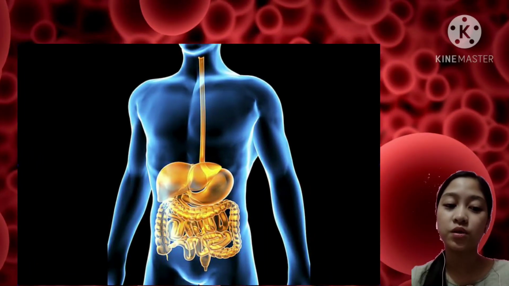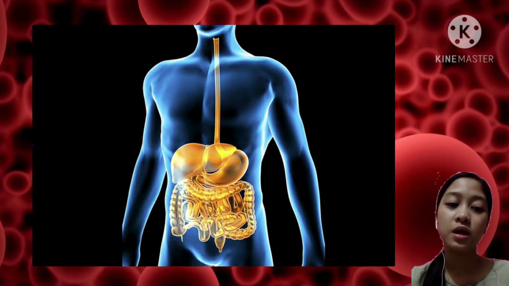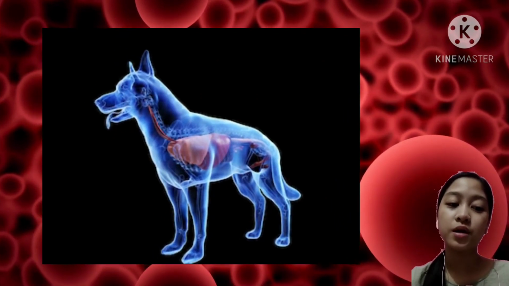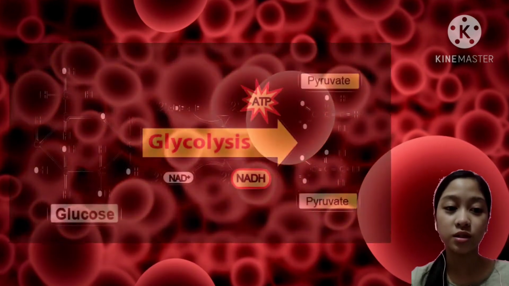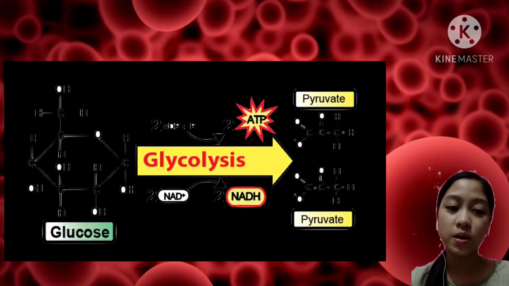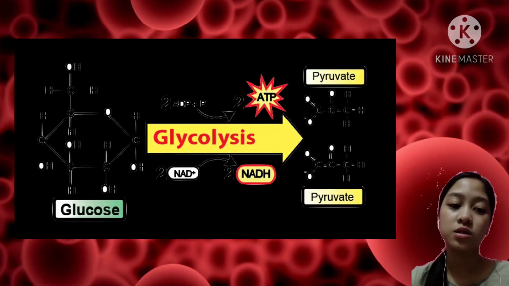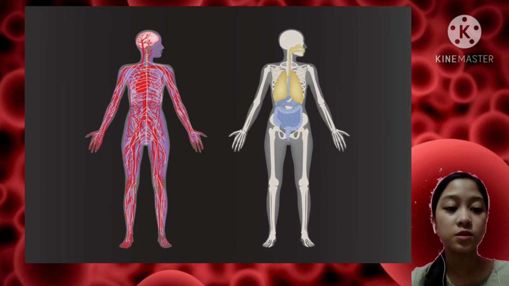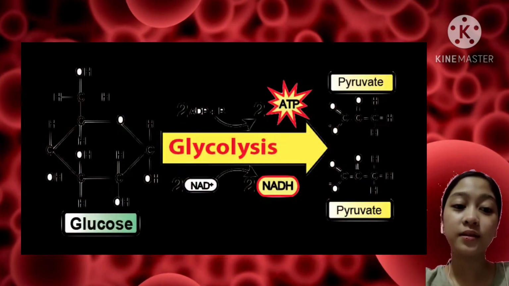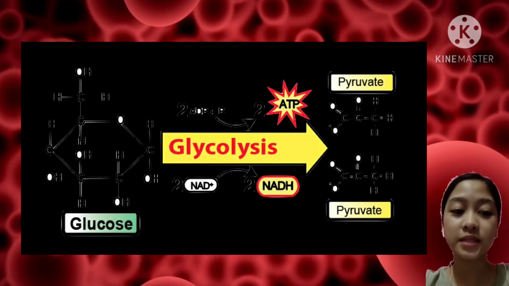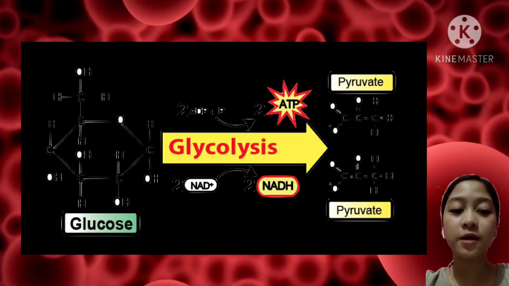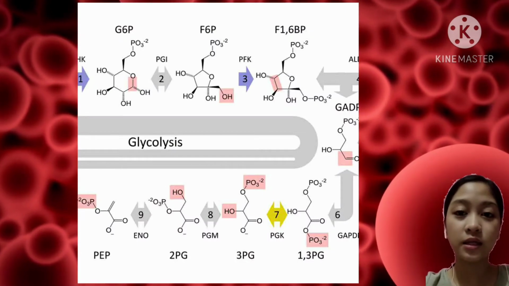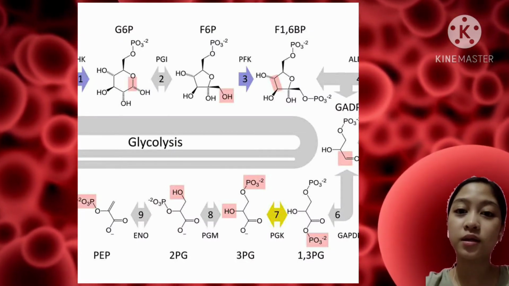In organisms that perform cellular respiration, glycolysis is the first stage of the process. However, glycolysis doesn't require oxygen, and many anaerobic organisms that do not use oxygen also use this pathway. Glycolysis takes place in the cytosol. Next, we'll look at the individual steps in greater detail. Each step is catalyzed by its own specific enzyme, whose name is indicated above the reaction arrow in the diagram.